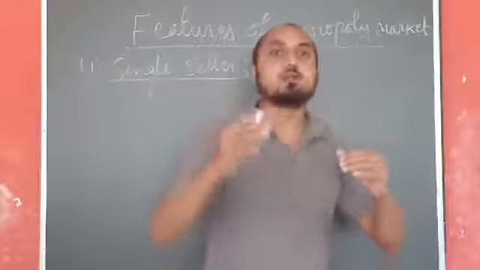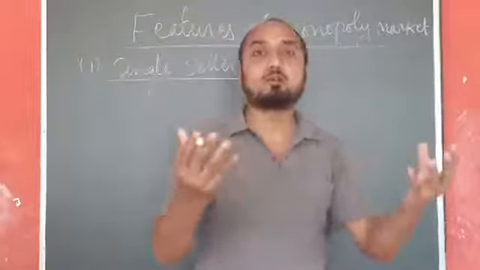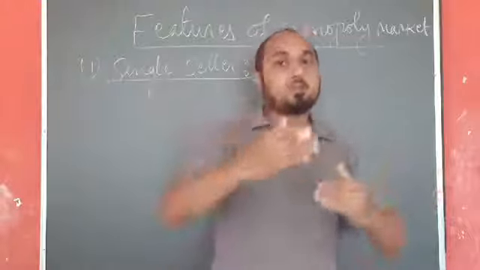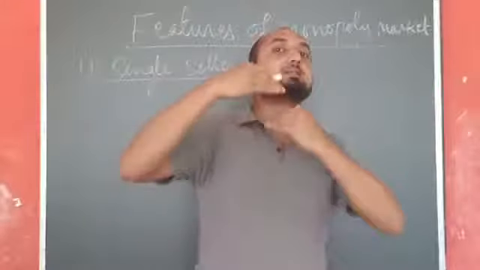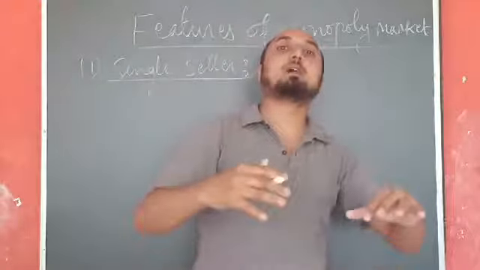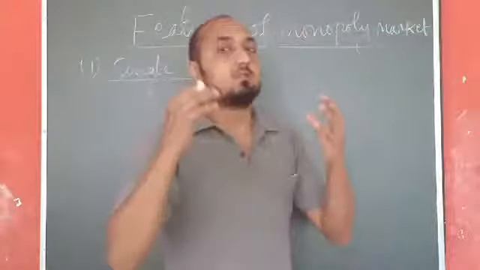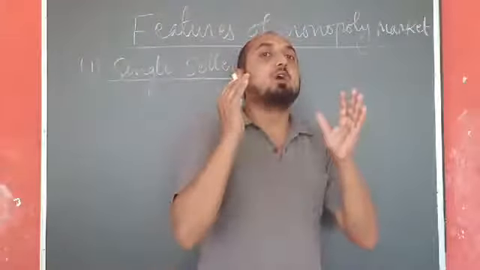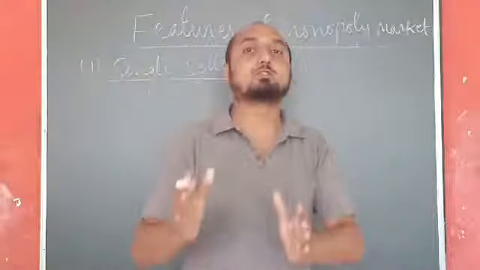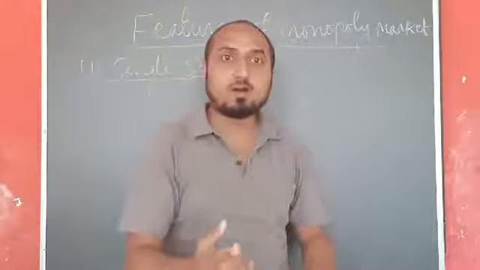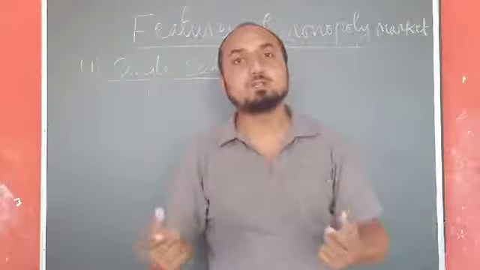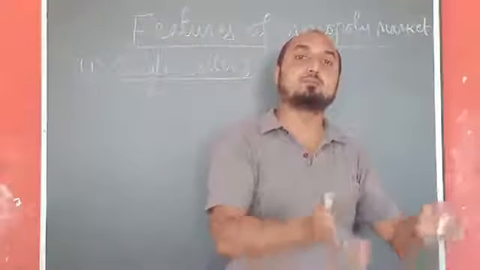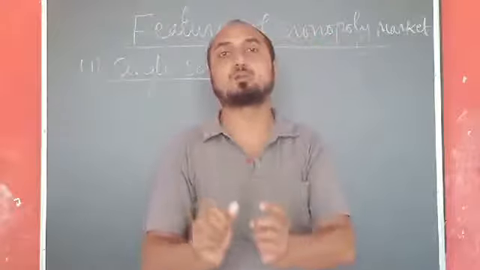in the market. That creates scarcity of the commodity in the market, and once the scarcity is created, they will increase the price, and once the price increases, again they will start supplying that commodity in the market. So here the firm has the power to influence the price. And one more thing, there is no difference between that firm and industry. Why? Because in a monopoly market, if we consider firm or industry, there is a single seller or single producer. So that single producer itself is a firm as well as the industry.